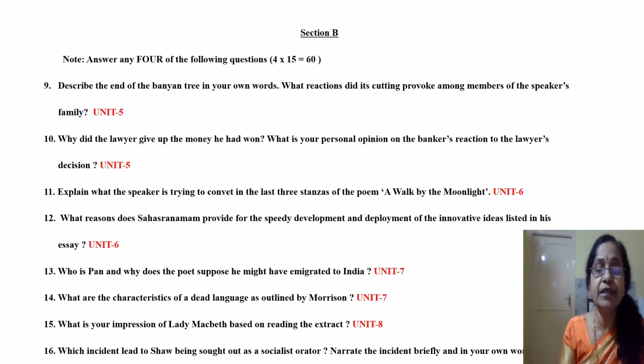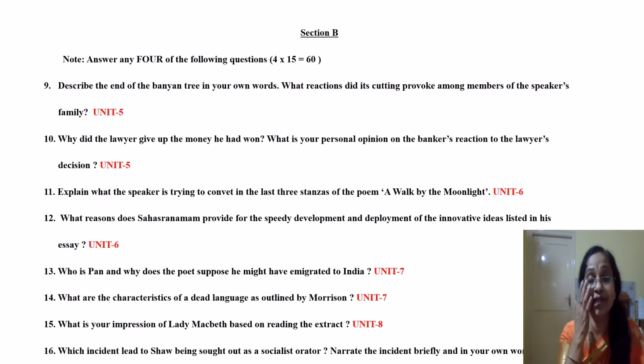Then the last question, which incident led to Shaw becoming sought out as a socialist orator? Narrate the incident briefly and in your own words. You remember Bernard Shaw was very shy and timid in the beginning. He could not even speak a single line in public, but finally he became a world renowned orator. How do you think he became a world renowned orator? There is a particular incident. Hope all of you have read that incident, which is given in Unit 8.